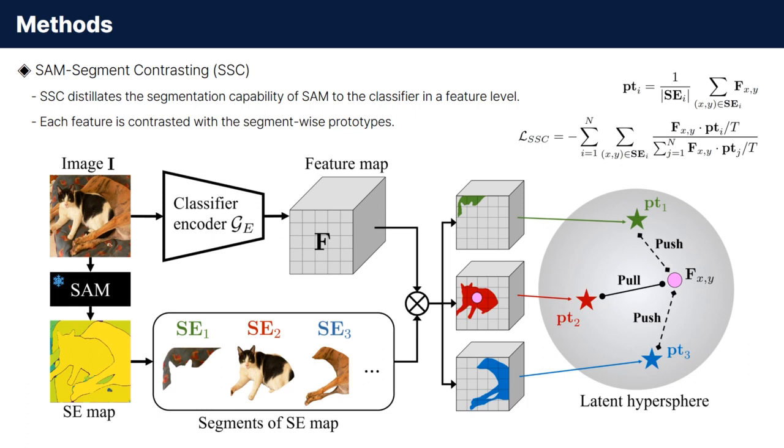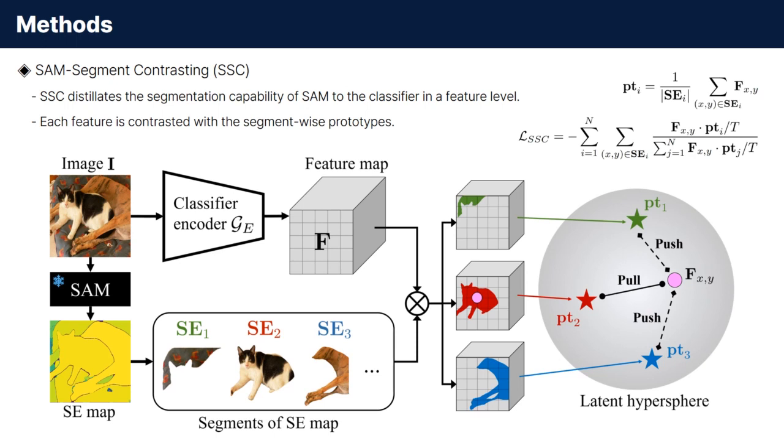The first one, SAM segment contrasting, aims to transfer the power of SAM's segment everything option. This distillation is performed at the feature level via prototype-based contrastive learning. Specifically, we build segment-wise prototypes by aggregating the features corresponding to each segment.